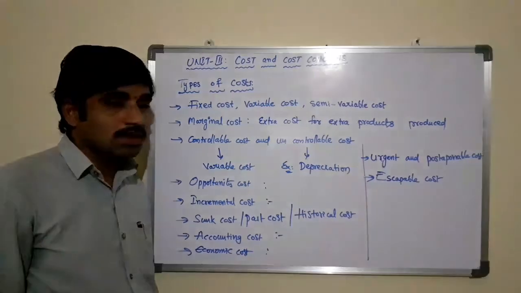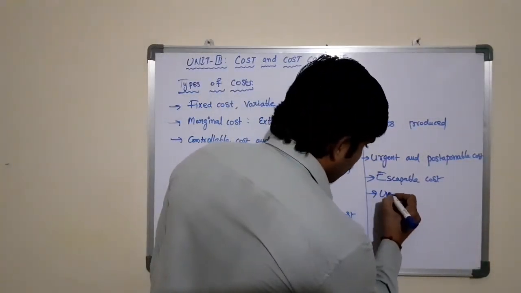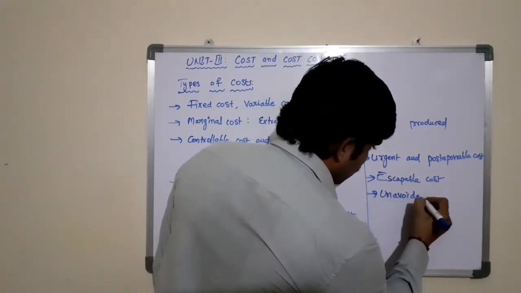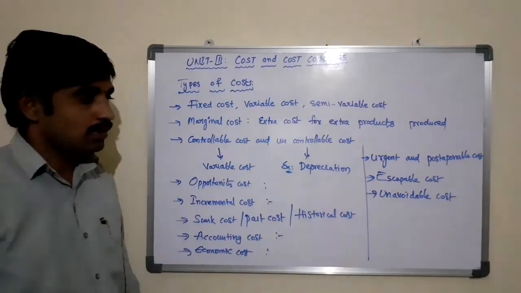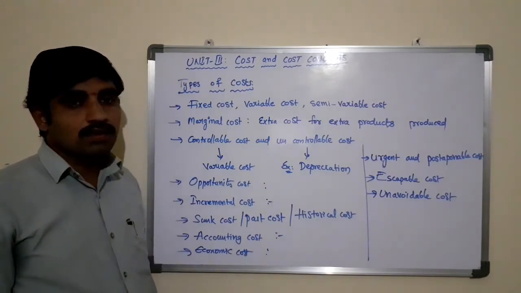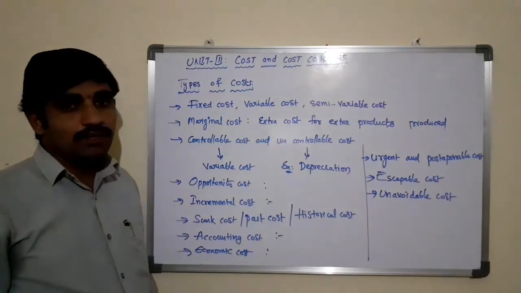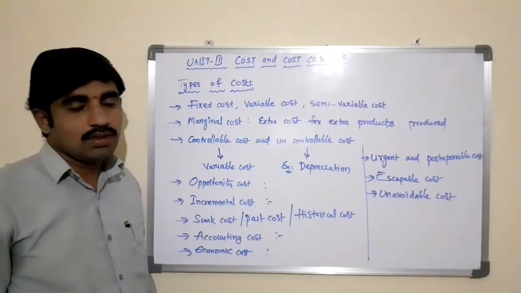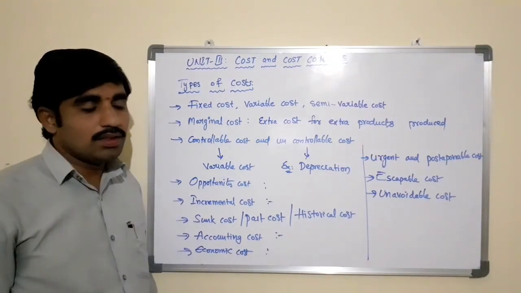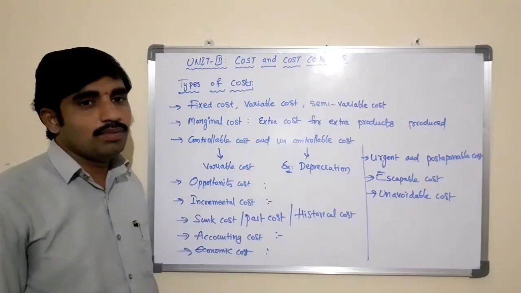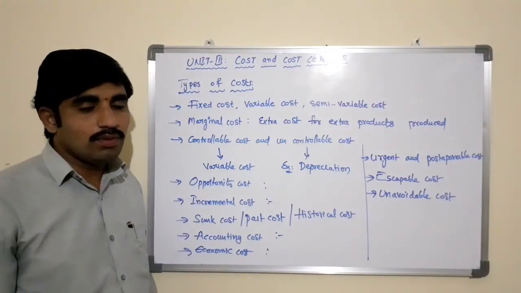Such cost comes under escapable cost. Then unavoidable cost. Unavoidable cost means we cannot avoid such cost. The best example for unavoidable cost is depreciation. It is very essential to incur in the business in order to survive in the market. Such cost is known as unavoidable cost.